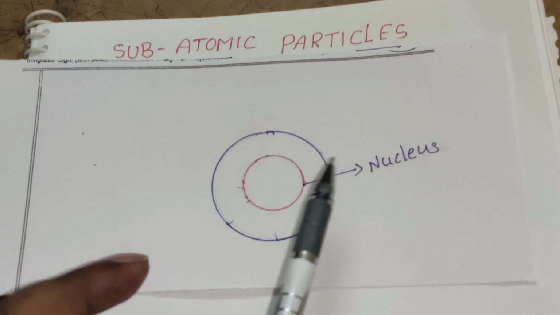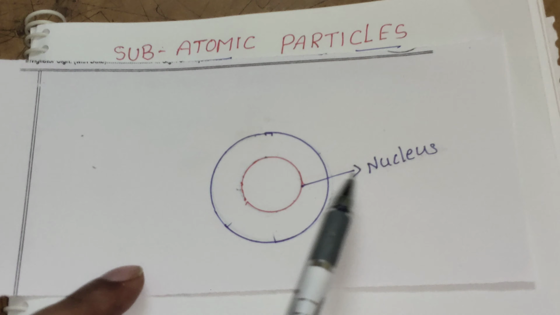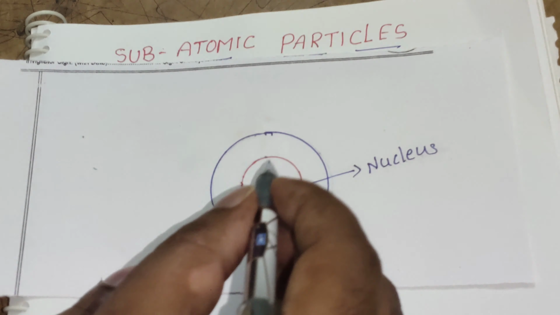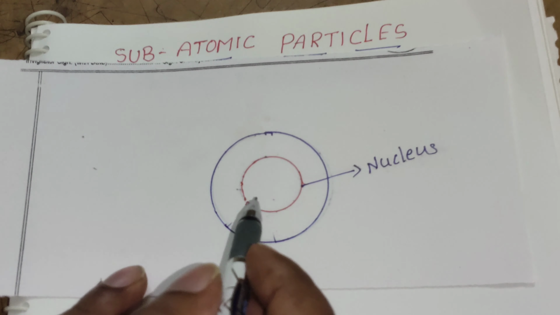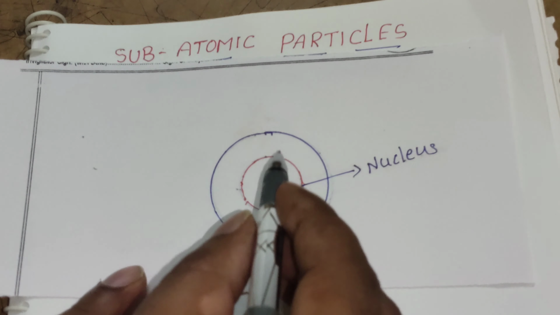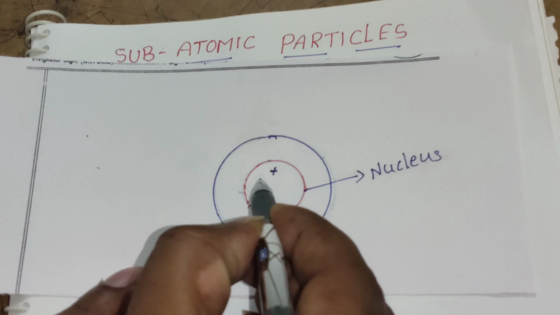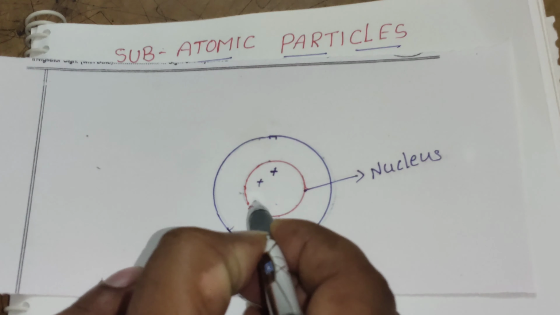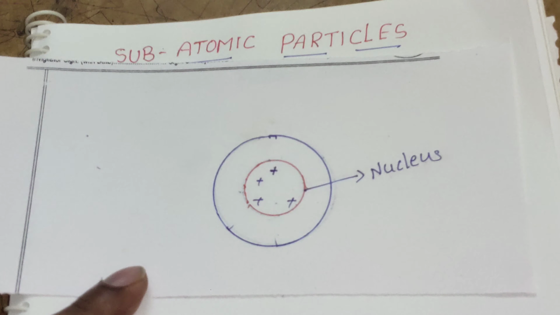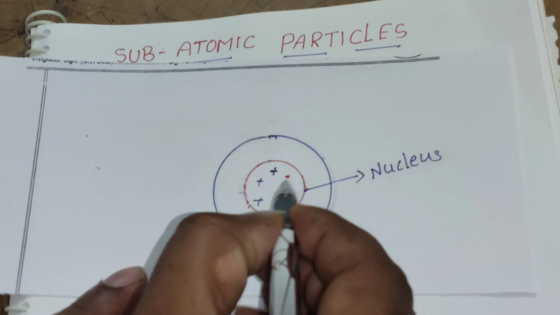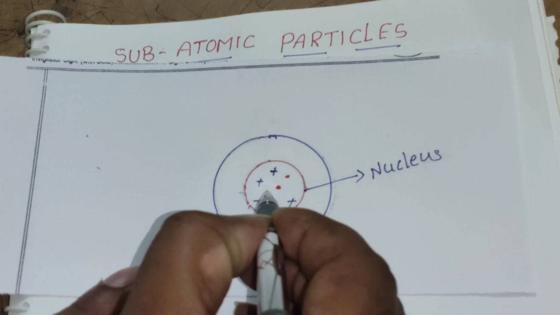Now you can assume this is the structure of the atom. In the middle there is the nucleus. The nucleus contains two subatomic particles, the protons and the neutrons. Protons have a positive charge, and neutrons do not have any charge. The charge of the neutrons is neutral.